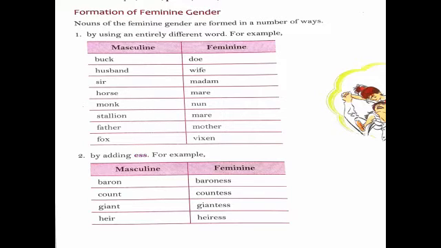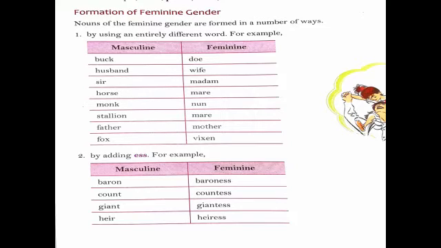On one side you will see masculine gender like duck, husband, sir, horse, monk, stallion, father, fox. On the other side you will see feminine gender like doe, wife, madam, mare, nun, mare, mother, and vixen.